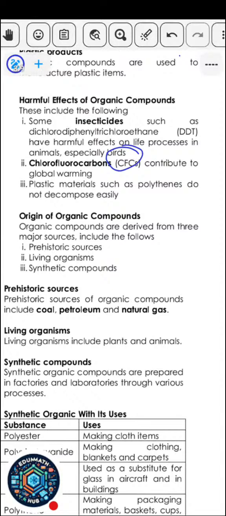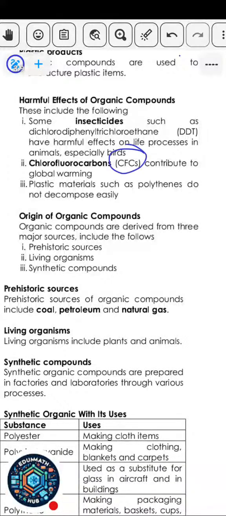You also have CFCs. CFC is the acronym for chlorofluorocarbons, okay, which contributes to global warming. Now I'm going to explain this later when I get to how CFC is generated. CFC is actually used as refrigerant. So it is present in all these perfumes, like when you spray perfume, CFC is present in it.